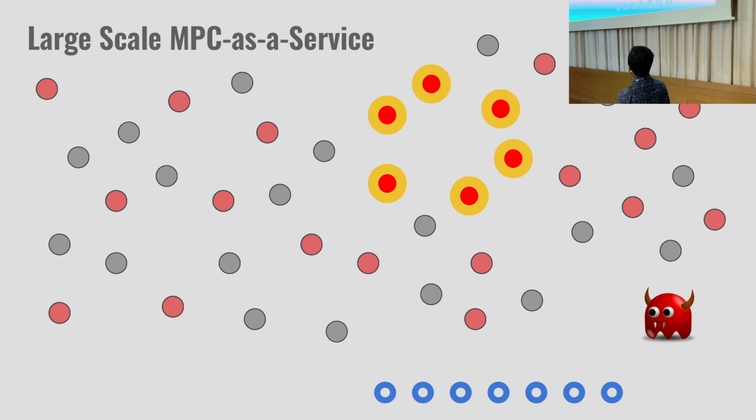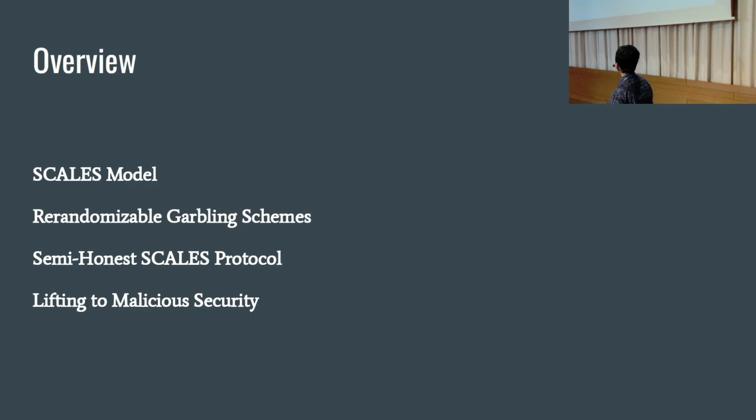And now today, what we'll be talking about is this variant of the YOSO model called the scales model, and this is a model that admits better protocols in the dishonest majority server pool setting. Here's a brief outline of what we will cover.